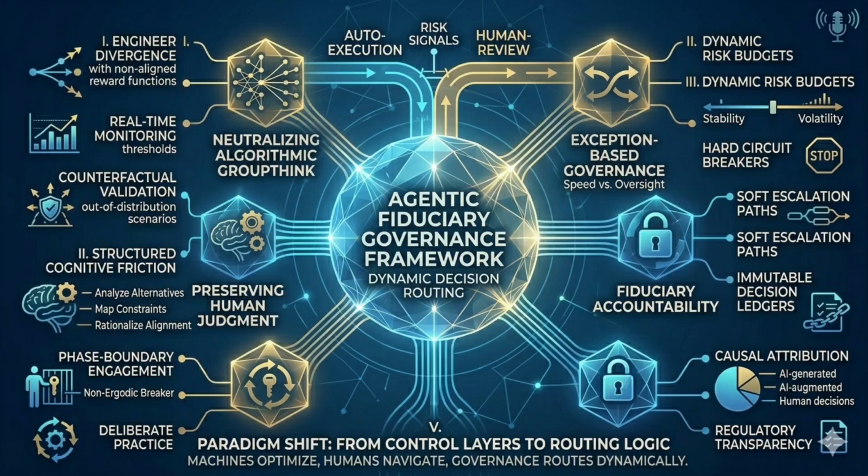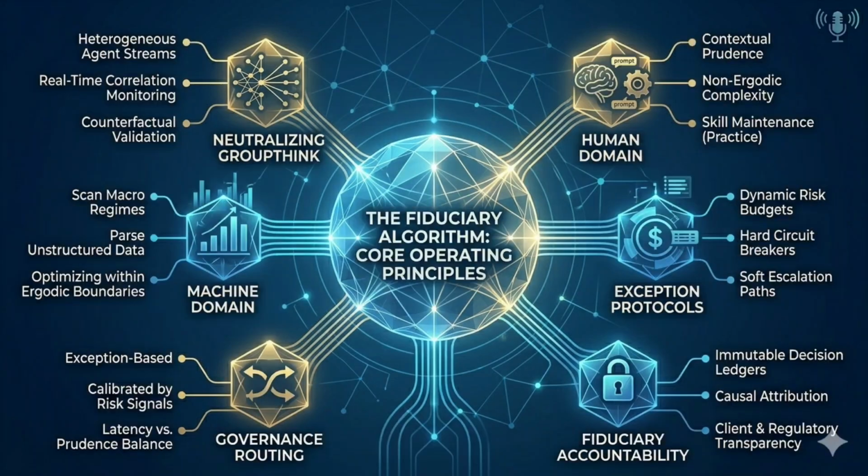Second, preserving human judgment. Oversight must involve structured friction, prompting analysts to articulate counterfactuals, client constraints, and risk budget allocations. By routing human attention to fiduciary risk breakpoints, regime transitions, and liquidity fragmentations, you maintain critical thinking without creating bottlenecks. And by rotating oversight roles, tracking override quality, and conducting manual portfolio reviews, you halt cognitive decay and ensure skills stay sharp. Third, we tackle the speed-scale paradox.